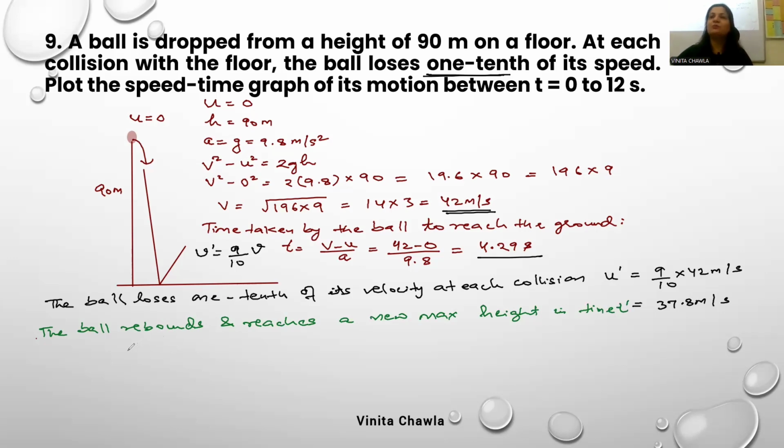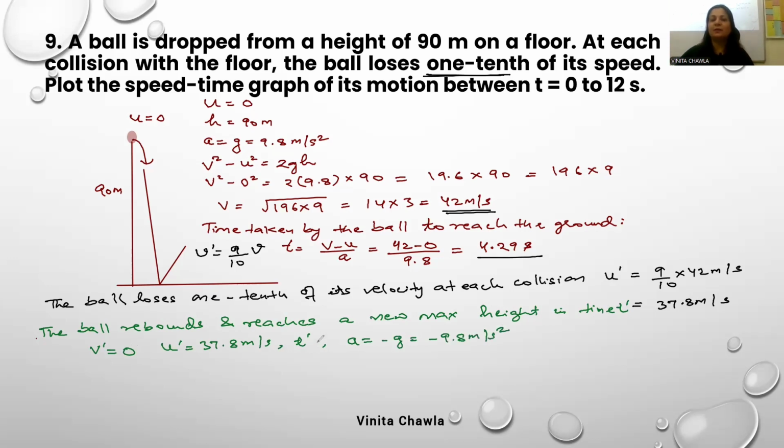Now, at highest point, we take velocity as 0, right? So let's take v dash as 0 and u dash is 37.8 meter per second. T dash is the time to reach at the new maximum height. And acceleration will take minus g this time. It's minus 9.8 meter per second square.